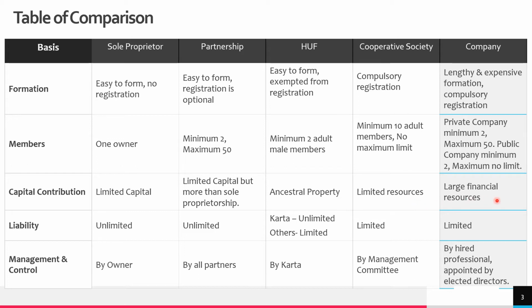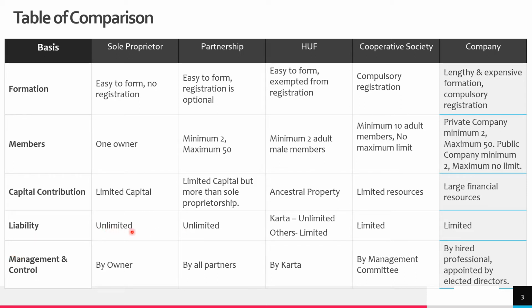In case of company, large financial resources can be collected, can be arranged, because there are certain formats through which a public company can go for an issue through prospectus in the market, through which public can come across and they can invest in the company, and this is a good means to collect large amount of financial resources. Let us understand liability.